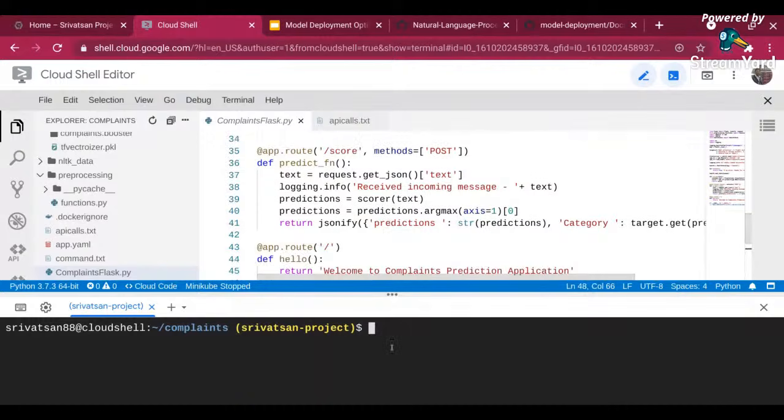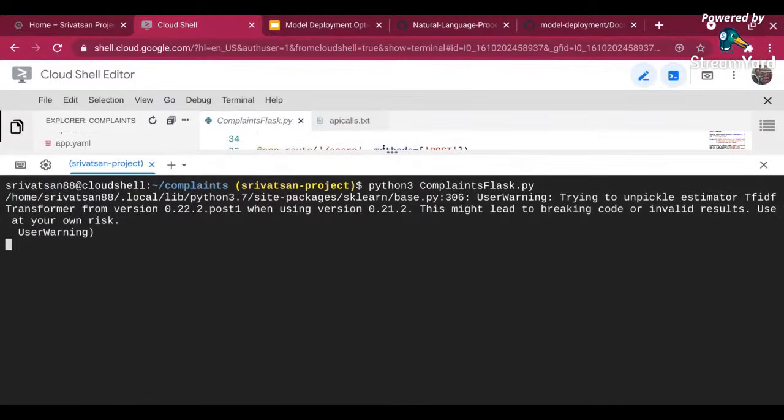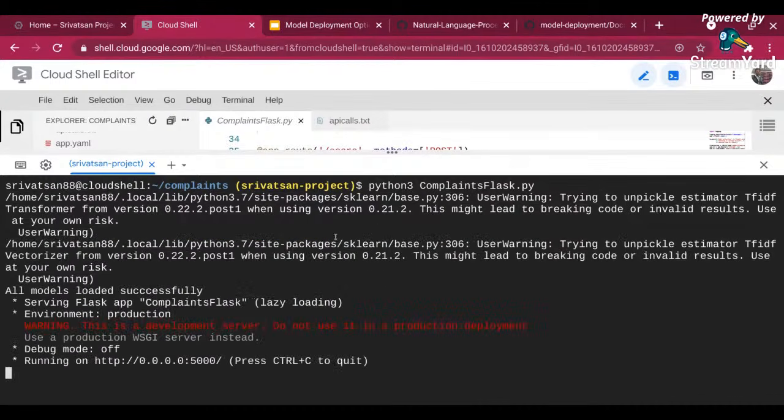Okay, now let me run this Python Flask app. You can run it multiple ways. You can call Flask itself and run it, or you can just say python3 complaints_flask.py. Once it runs, it will basically start the container. Let me increase the font size for now. It is throwing some exception because I have been using a previous version of Transformers for training and a new version of scikit-learn for deployment, but ignore the warning.